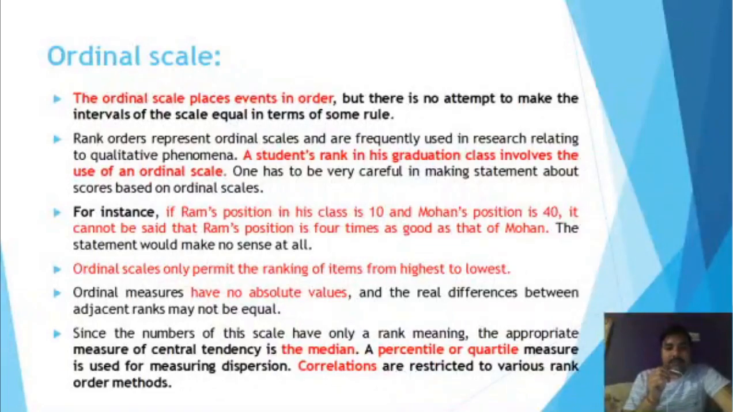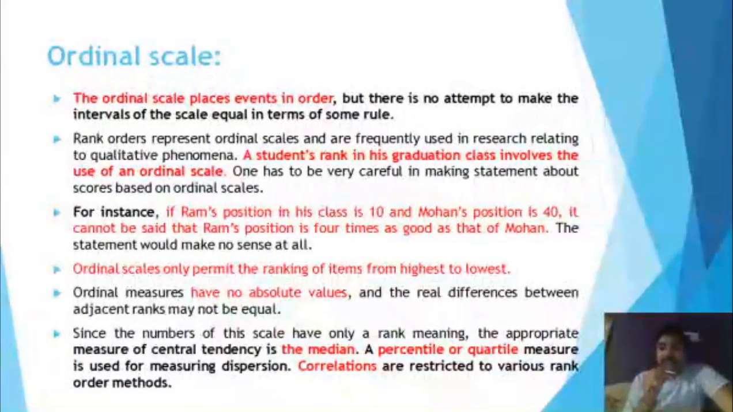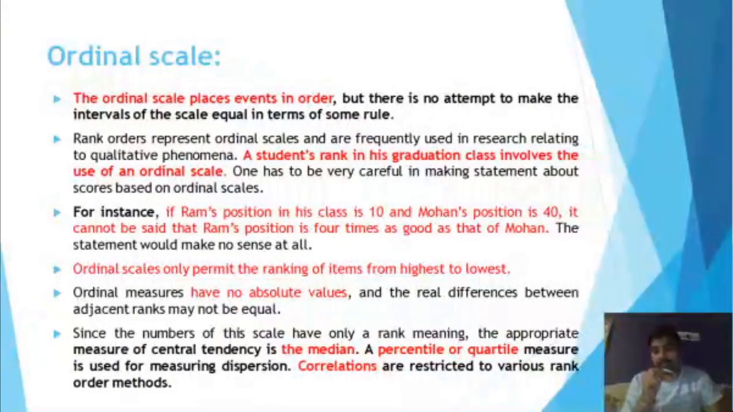Since the numbers on these scales have only a rank meaning, the appropriate measure of central tendency is the median. Here we cannot apply the mean, we can only find the median, as we are arranging the objects into some ranks or some order. A percentile or quartile can be used as a measure of dispersion. Here we cannot apply the standard deviation. Correlation is restricted to rank-based methods. So here we can use rank correlation, we cannot apply Karl Pearson's correlation method.